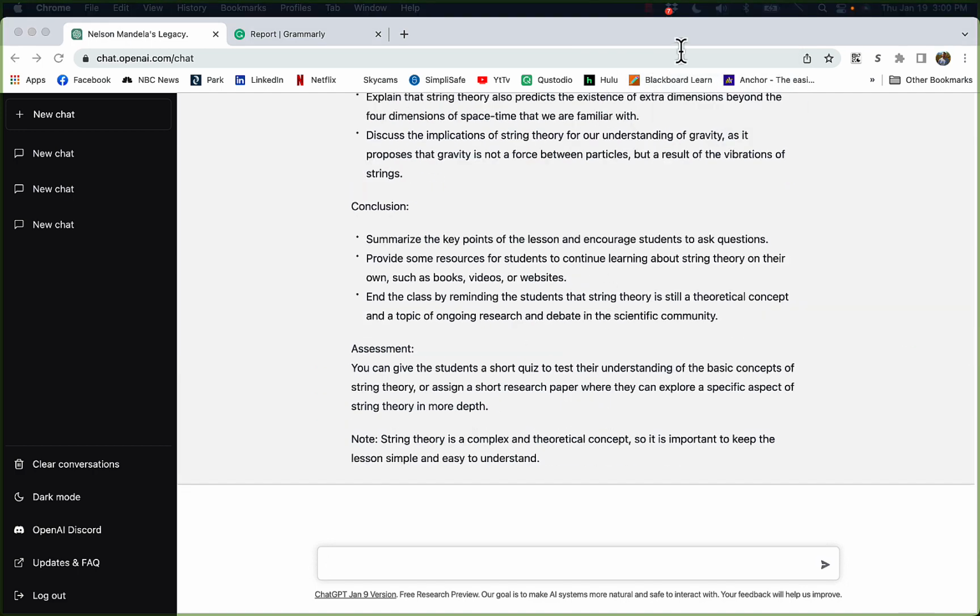And I'm back, and this time ChatGPT was indeed able to finish, and it almost finished before. It just said, note, string theory is a complex and theoretical concept, so it is important to keep the lesson simple and easy to understand. All right, so it can also be creative. Let's ask ChatGPT to write a short story about two zombies in love. Should be interesting.